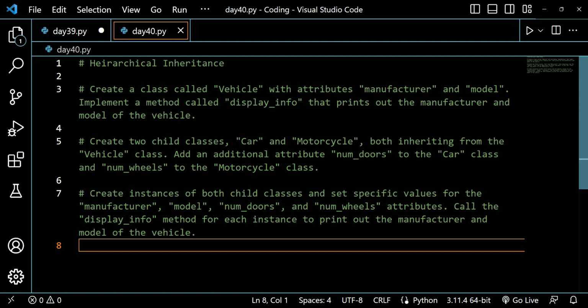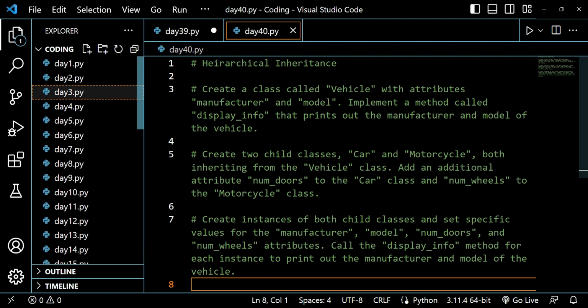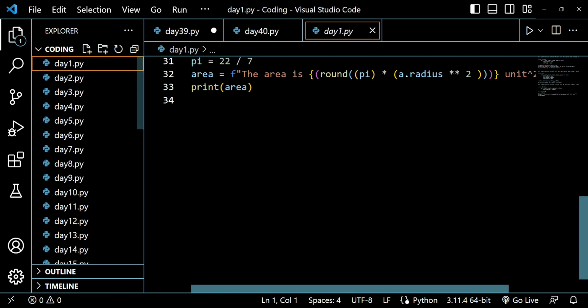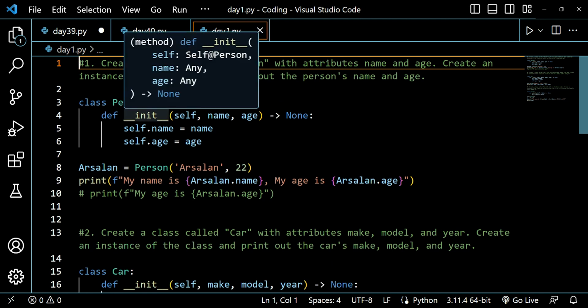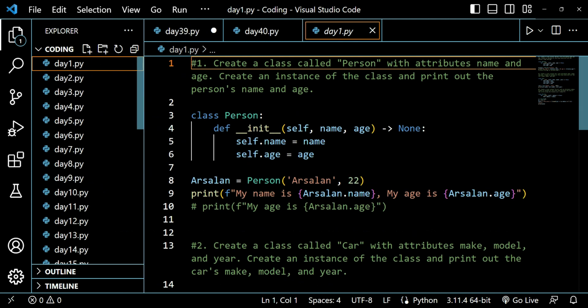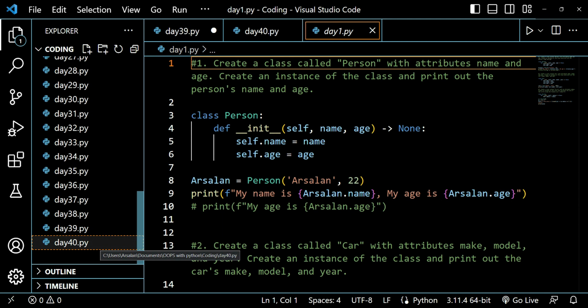Guys, if you are very new to this playlist, let me give you a very brief introduction of what this playlist is all about. In this playlist, we have been solving questions based on object-oriented programming. We started from a very basic question on day one, where we just understood the concept of object-oriented programming. Slowly and gradually we moved on to day 2, day 3, day 4, day 5, and then we came to day 40, where we have covered so many topics including types of inheritance: single inheritance, multi-level inheritance, multiple inheritance, and right now we are discussing